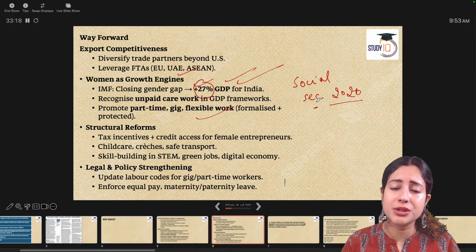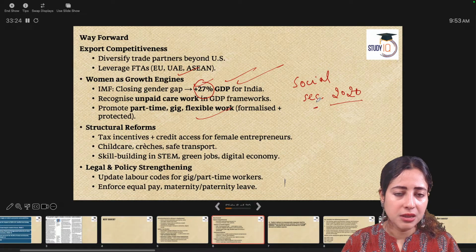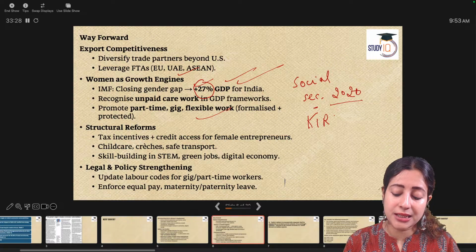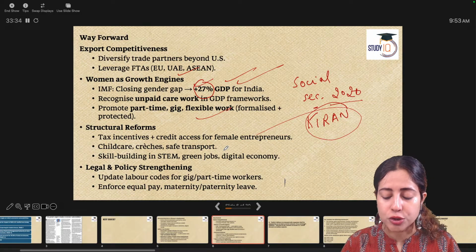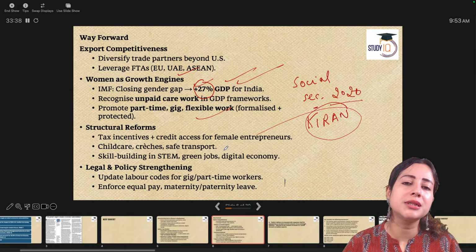We have to promote, right at the level of school, more STEM education for our girl students. We need to encourage more women through schemes like the Kiran scheme in India. It's a wonderful scheme that encourages women to take up scientific research. It also enables women to study PhD programs with foreign university collaborations.